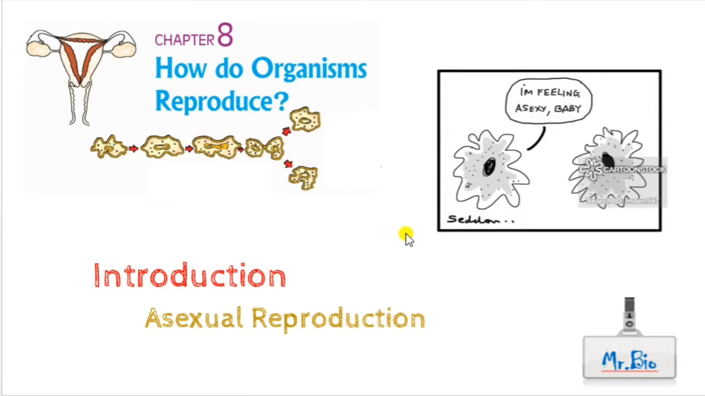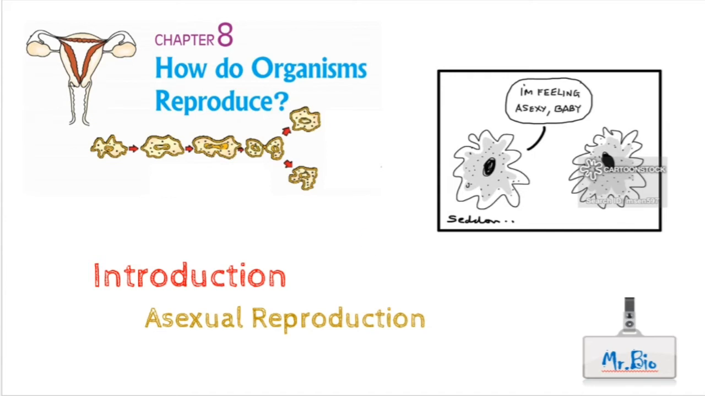And in today's video we are going to discuss a very interesting chapter, that is how do organisms reproduce. Okay, I said this is a very interesting chapter because this chapter is all about us, it's all about you, it's all about me. How did we form? Okay, it's about the process of reproduction. And in today's video we will be focusing on the introductory part of this chapter and asexual mode of reproduction.